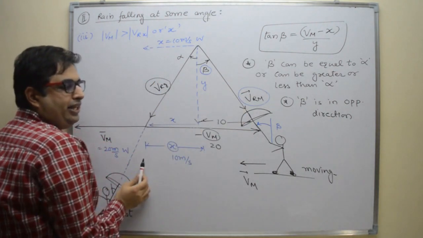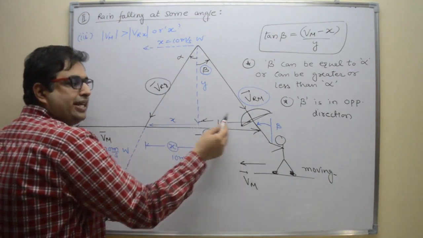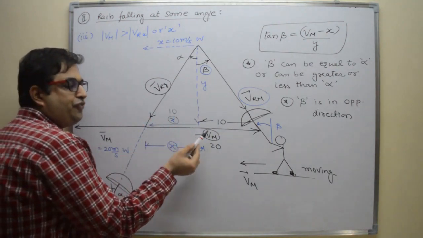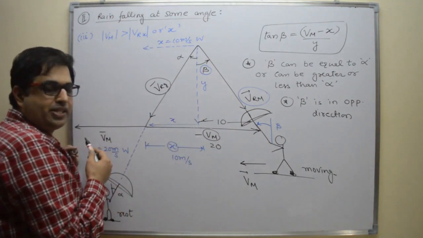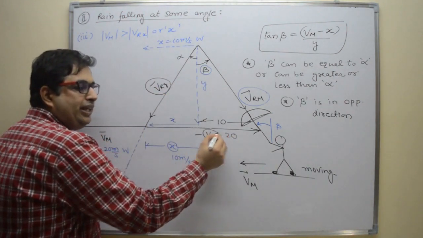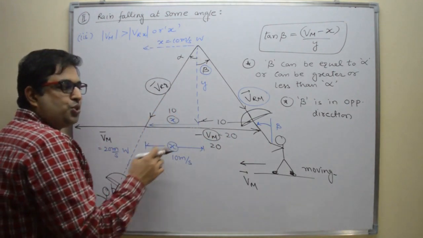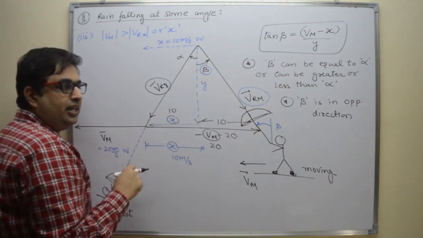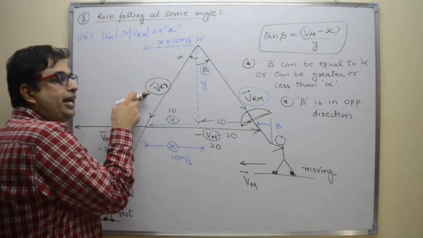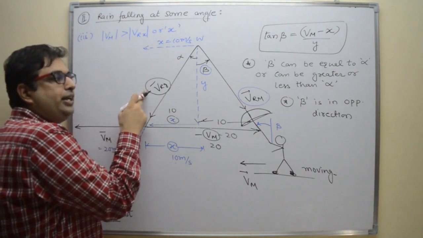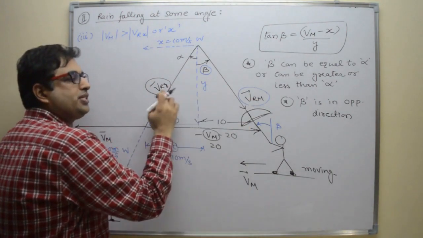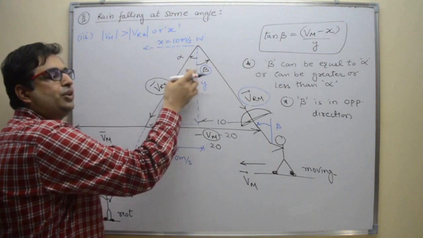So in this special case, if Vm minus x is also equal to 10 and x is also equal to 10, if Vm is 2 times of x, then alpha and beta both are equal. Here Vm is 20 and x is 10. So here Vm is 2 times of x, then alpha beta both are equal, and actual velocity of rain magnitude is equal to relative velocity of rain magnitude. So magnitude wise these two are equal and alpha beta are also equal.